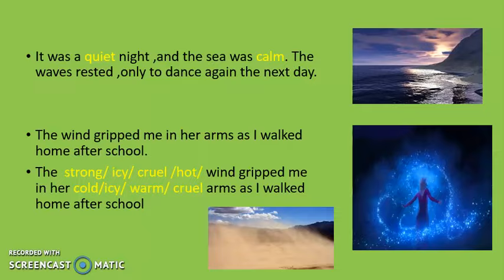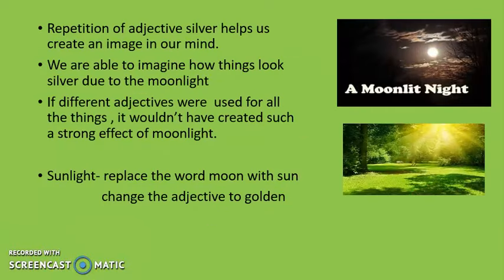Rewrite the sentence. In question number 5, they're asking you, if we replace silver in the poem to describe the effect of bright sunlight. So the same thing I told you, right? If I want to talk about sunlight, okay, or a beautiful day, what are the adjectives I'm going to change? So I can change the word silver with, yes, you're right, I can change the word silver with yellow or with golden. Clear? So that's all for today.